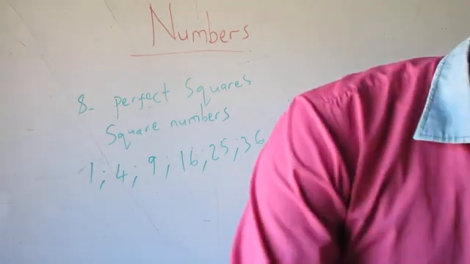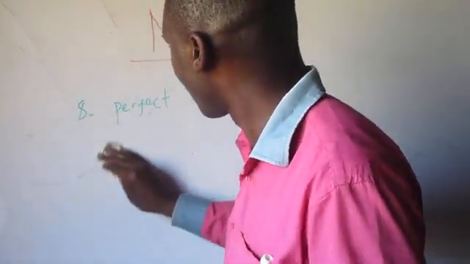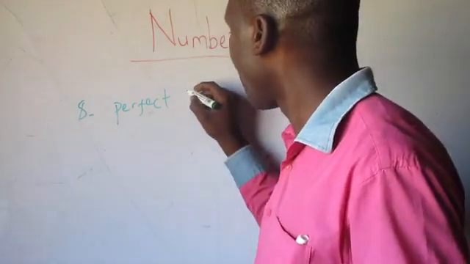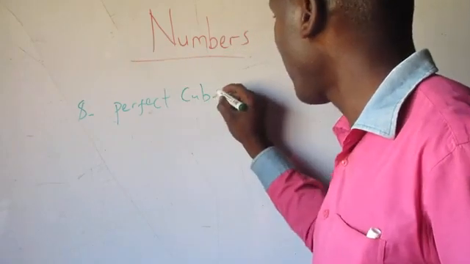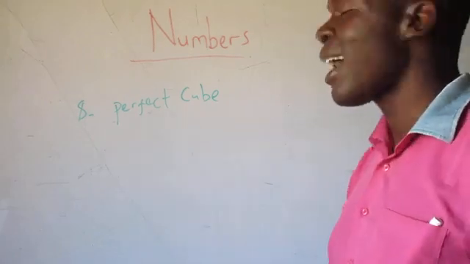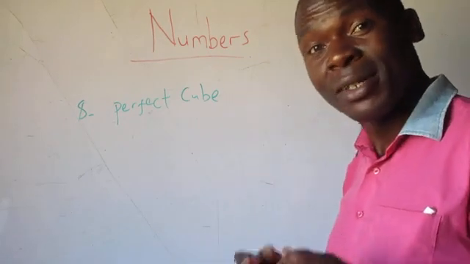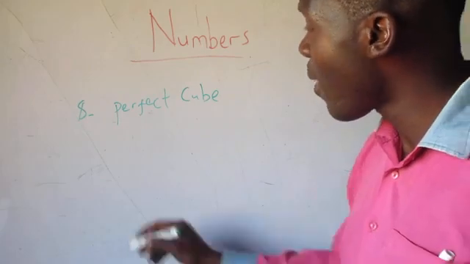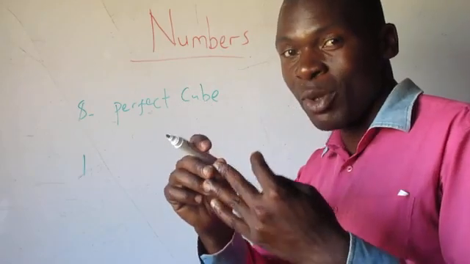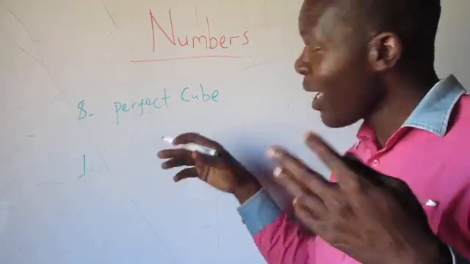Okay. Number 9. We can talk of a perfect cube or a cube number. Just like perfect squares, these are numbers which can be expressed as a product of three equal numbers. We can talk of 1, because 1 can be expressed as 1 times 1 times 1. If you multiply 1 times 1 times 1, we get 1. So 1 is also a what? A perfect cube.